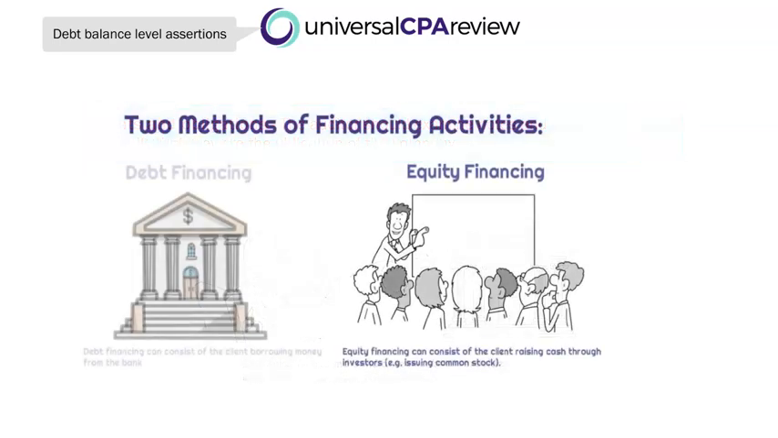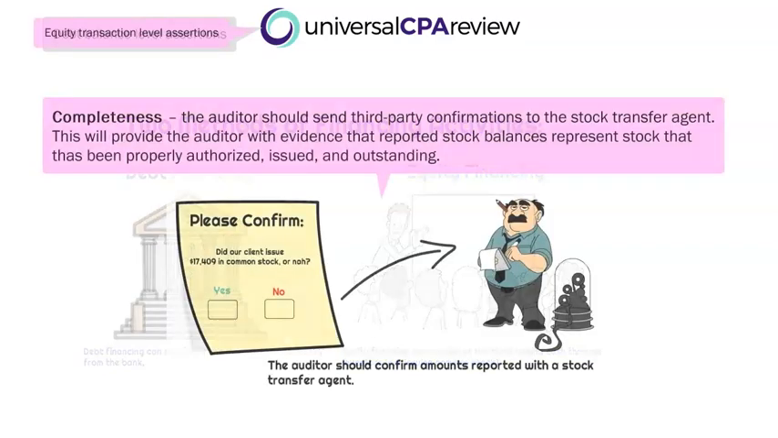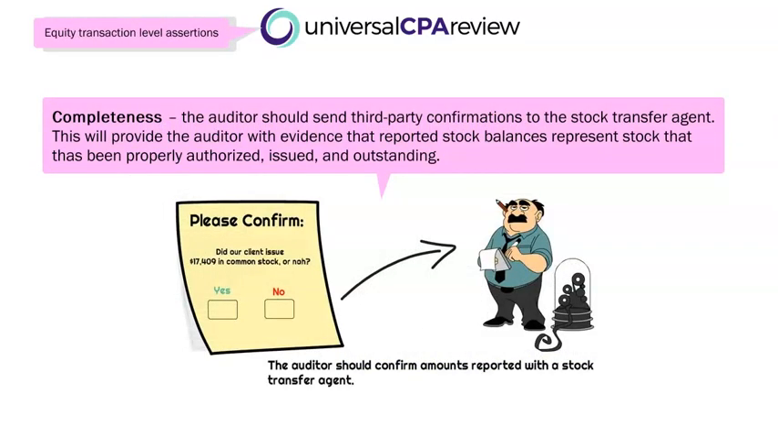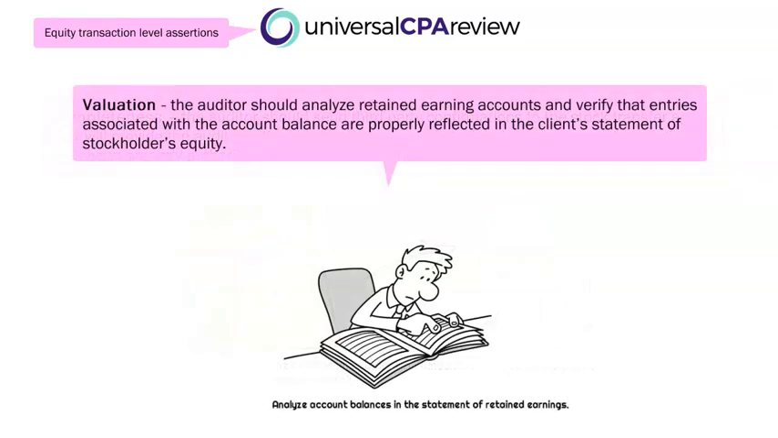Okay, so two sides to financing, right? We have debt and equity. So now let's talk about equity transactions and equity balances. Okay, so when it comes to completeness, the auditor should send out third-party confirmations to the stock transfer agent, right? So this is going to provide the auditor with evidence that reported stock balances represent the stock that has been properly authorized, that has been properly issued, and is still outstanding. When it comes to valuation, the auditor should analyze retained earnings accounts and verify that entries associated with those account balances are properly reflected in the client's statement of stockholders' equity.